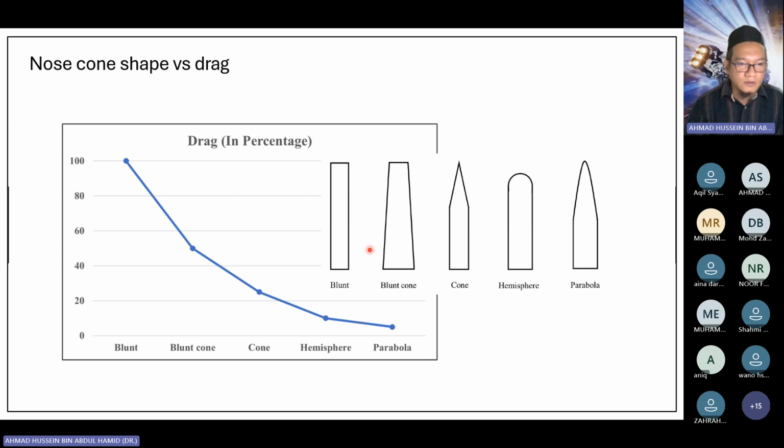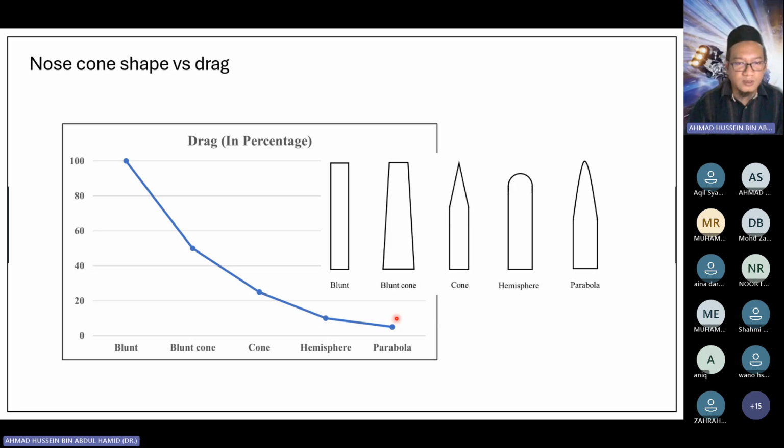So you have a blunt cone. The drag is reduced by almost 50%. You have a cone shape, which reduces it further. Now the drag is only about 20% of the blunt. Hemisphere is even lower, and parabola is the best. In this case, the parabola shape is considered the best. We are not considering any other variable yet. This is just shape factor.